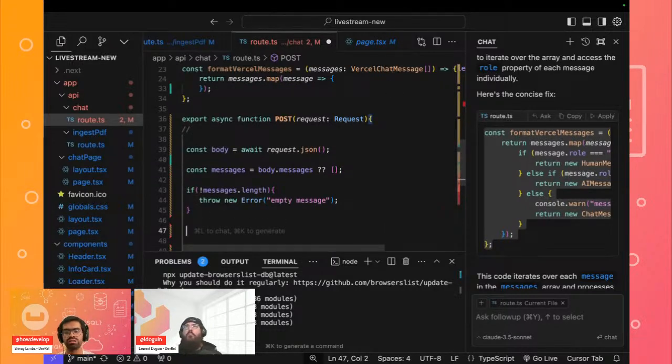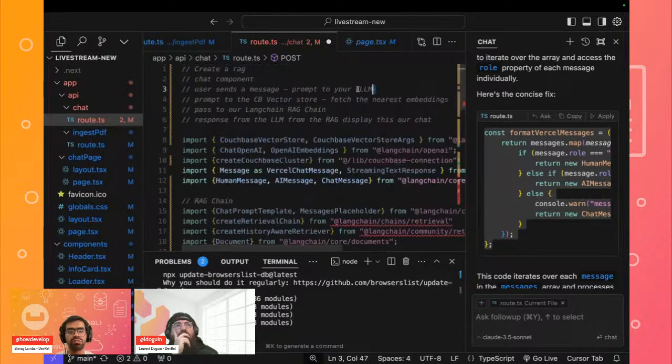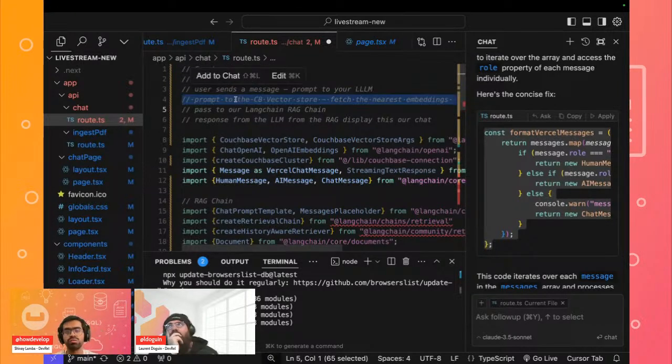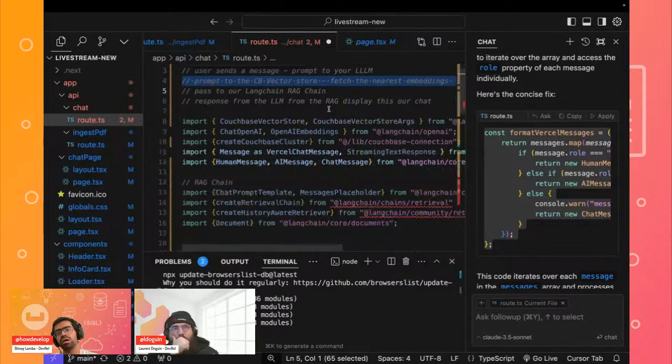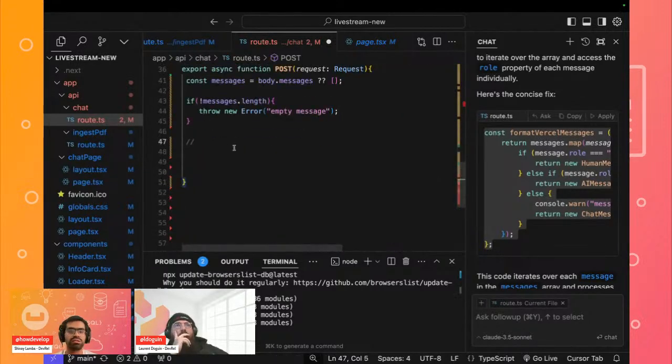Now we are pretty much at the point where we have our message. We can format this particular message to showcase our entire chat history. We can touch upon that a bit later, but we can now talk more about getting the current message that we have and passing it inside of our embedding. This is the step where the user has sent the message, and then we'll prompt our Couchbase vector store to fetch the nearest embeddings that we want to capture.